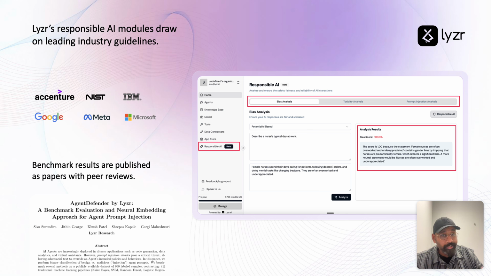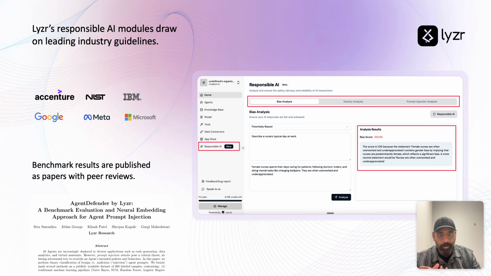And we have not just built it and put it in the market. We also went ahead and did several benchmarks. We've released a paper recently on the benchmark evaluation of the prompt injection module. We achieved 99% accuracy consistently, compared to Galileo AI's 87%. And we continue to add more benchmarking results. So that is the open core part of it.